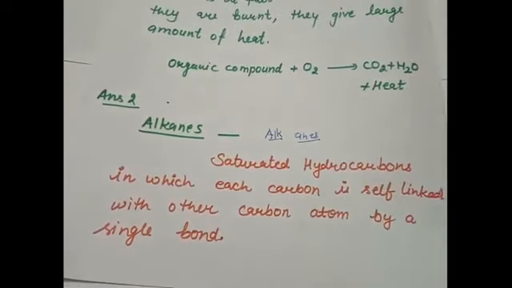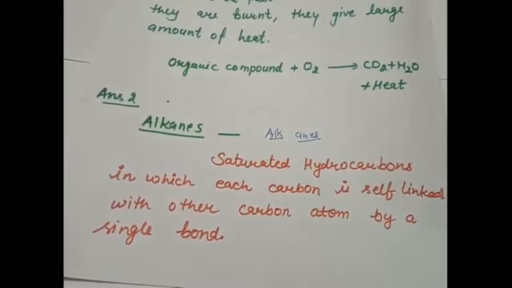So alkanes are the saturated hydrocarbons in which each carbon is self-linked with another carbon atom by a single bond. Hydrocarbons are the compounds which have carbon and hydrogen.